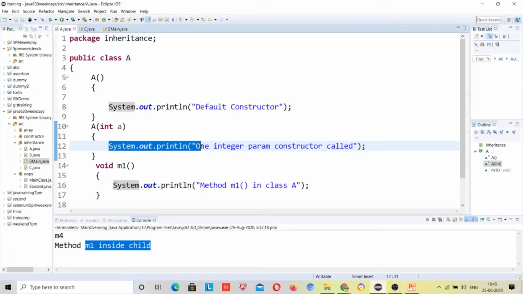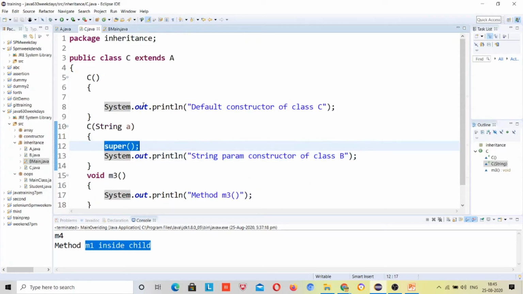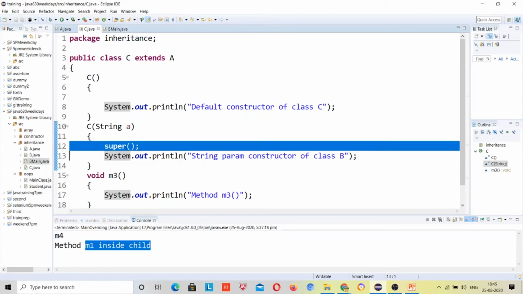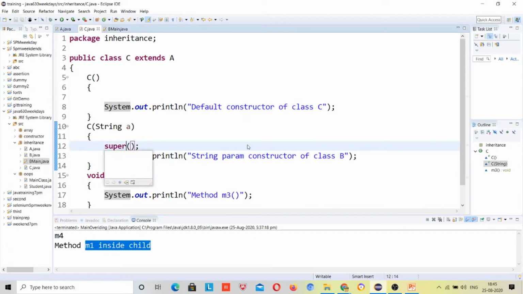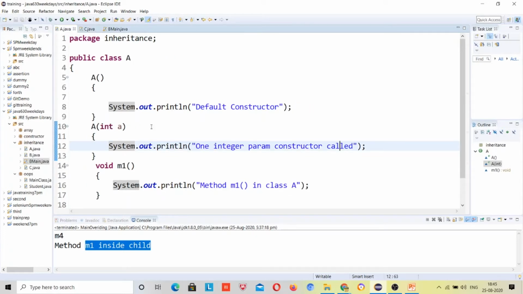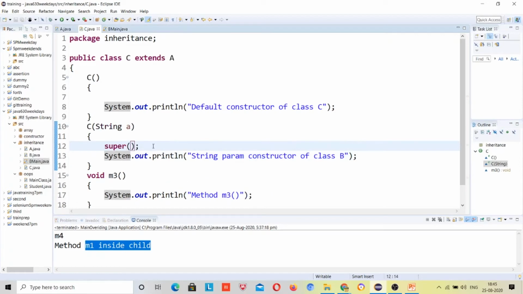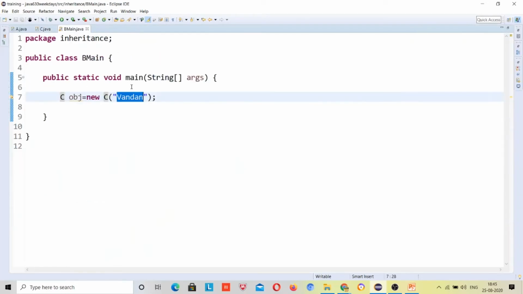So it will print one integer param constructor called, and then it will come back to this super. After this super was called, it will print string param constructor of class B. First, before that, it went to one integer param constructor of class A, and then one string param constructor. This will be your output.